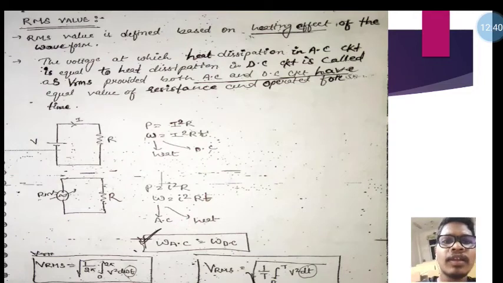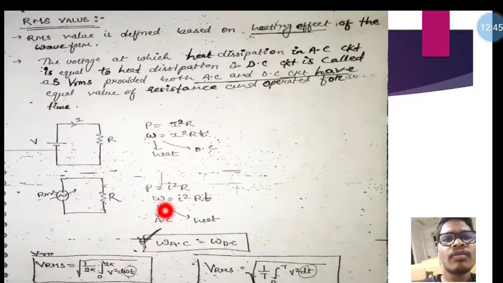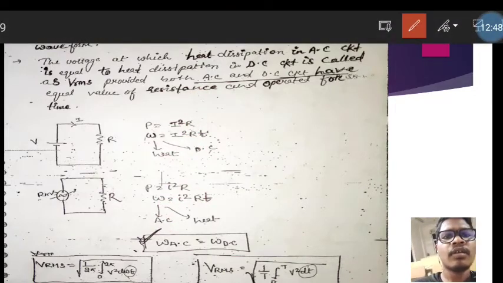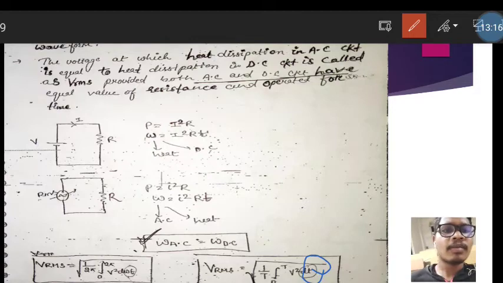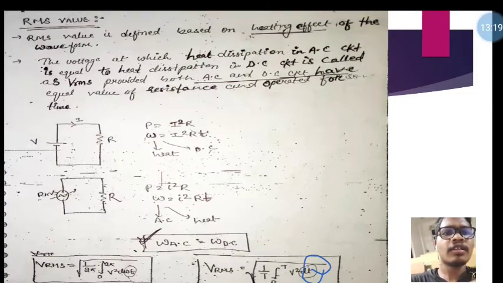So VRMS is equal to root over of 1 divided by 2 pi, if we are considering it with respect to omega t. With respect to omega t, we take 2 pi as our full cycle. So root over of 1 divided by 2 pi, integral from 0 to 2 pi of v square d omega t. Like that, if we are considering t here, that is time, then root over of 1 divided by T, integration from 0 to T of v square dt. Okay, this is the RMS value.